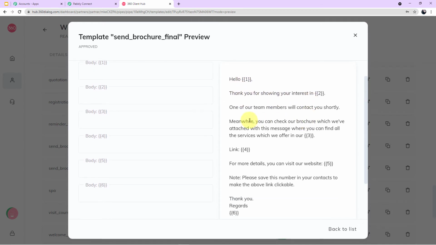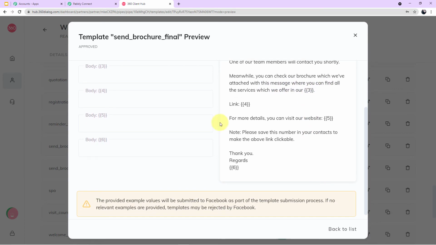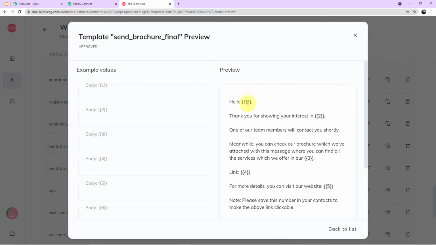Hello, thank you for showing your interest in. One of our team members will contact you shortly. Meanwhile, you can check our brochure which we have attached with the message, where you can find all the services which we offer in our link. For more details, you can visit our website. Note, please save this number in your contacts to make the above link clickable. Thank you, regards.